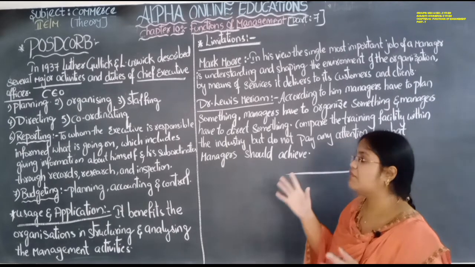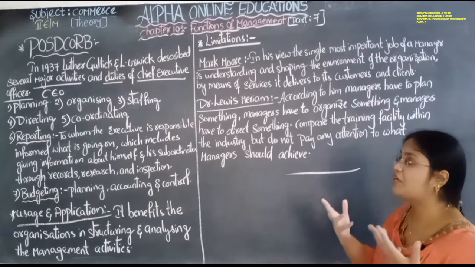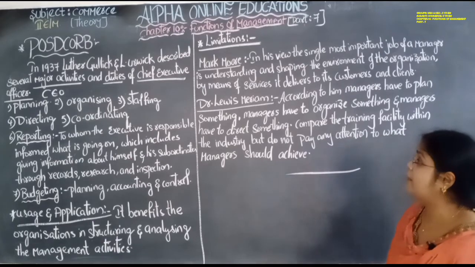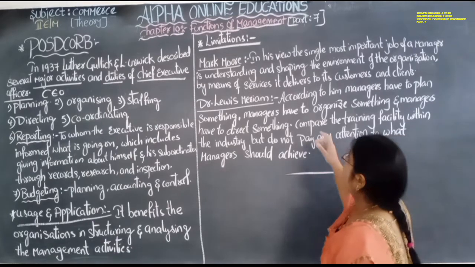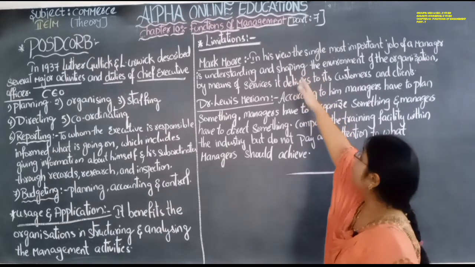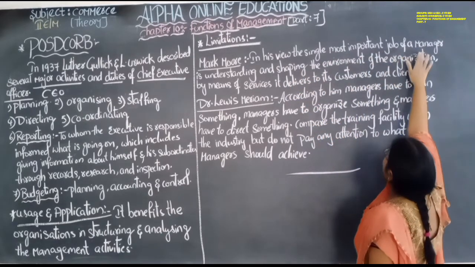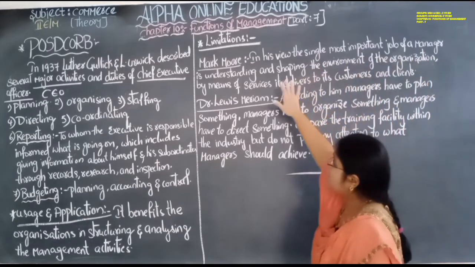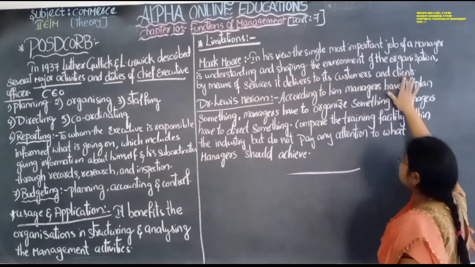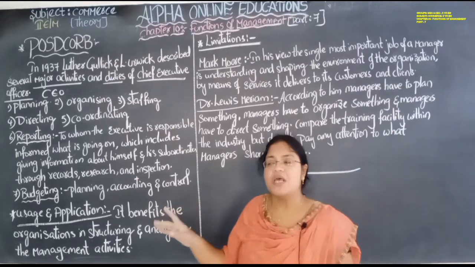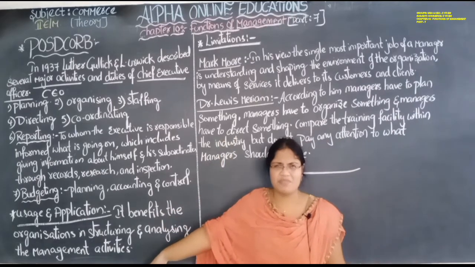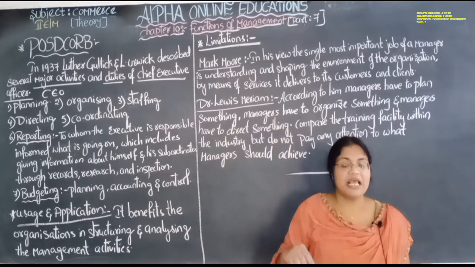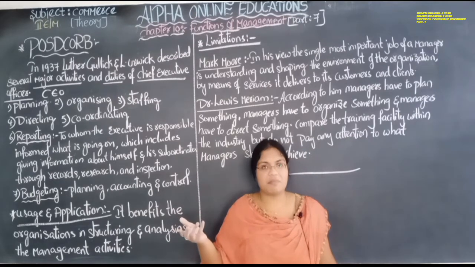Limitations. The limitations of planning, organizing, staffing, directing, controlling, reporting, budgeting. So what are the limitations of these? According to Mark Moore, in his point of view, the single most important job of a manager is understanding and shaping the environment of the organization by means of the services it delivers to its customers and clients. So according to him, this is not the job of the manager, that is planning, controlling, coordinating. According to Mark, it is not the job of the manager.